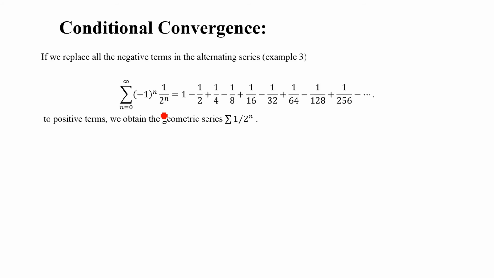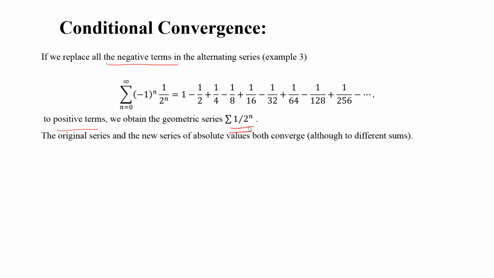Okay, next concept is conditional convergence. Now if we replace all the negative terms in an alternating series with positive terms, we obtain the series of absolute values. The series we just discussed was an alternating geometric series. If we replace all the negative terms in this geometric series with positive terms, then we have this new geometric series, the series of absolute values.